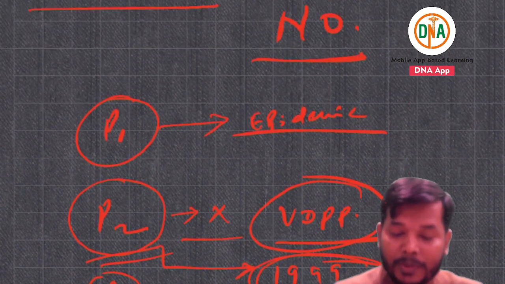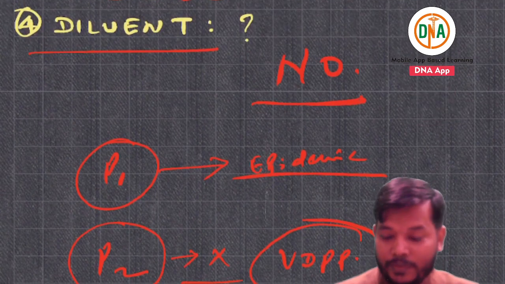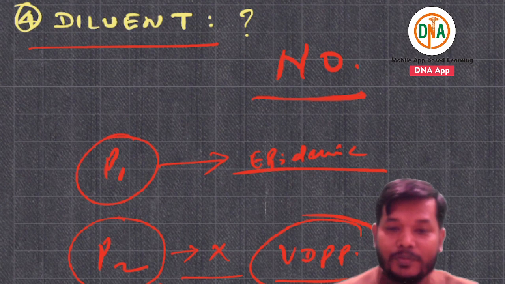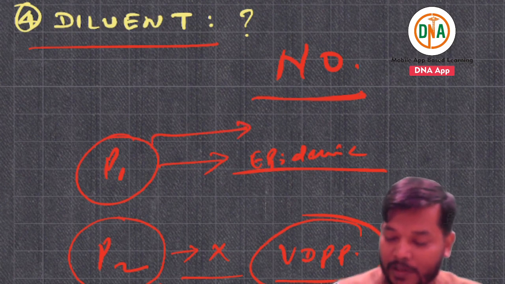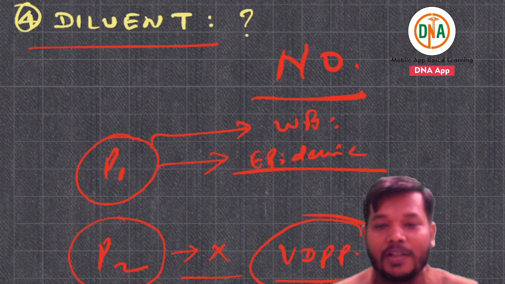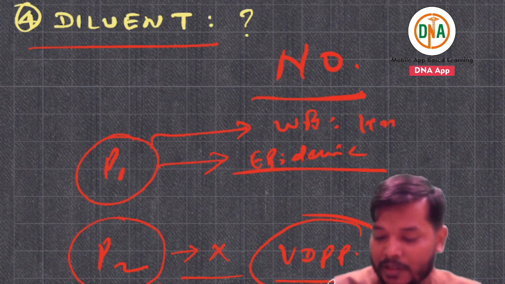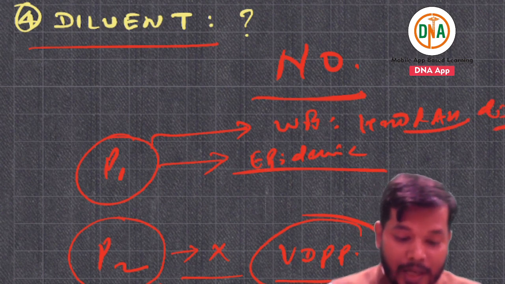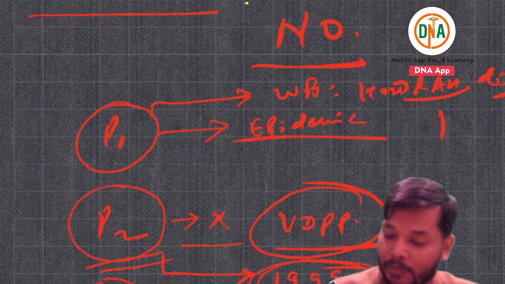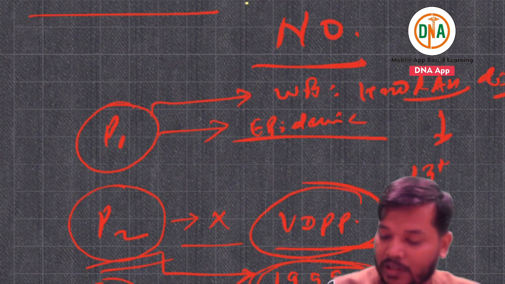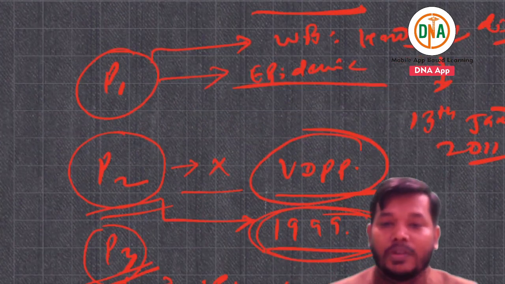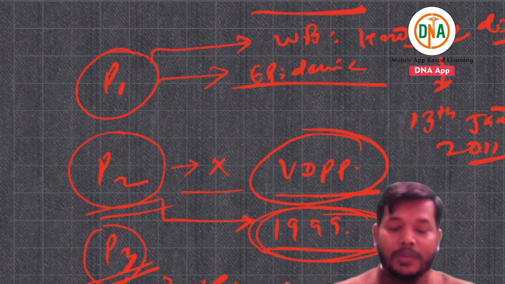What about P1? The last case of P1. You should know because it belongs to West Bengal. Which district of West Bengal? This is Howrah district of West Bengal. The last case was seen on 13th January 2011.